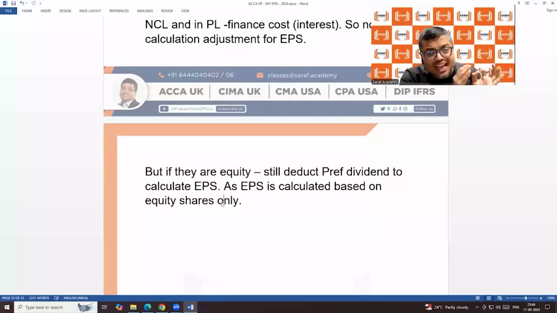You need to always calculate EPS after deducting preference dividend. If the preference dividend is already deducted as an interest cost, nothing needs to be done, because those preference shares are redeemable. But if the preference dividend is not deducted because they are a type of equity, then you also need to deduct the preference dividend from the profit to calculate EPS.